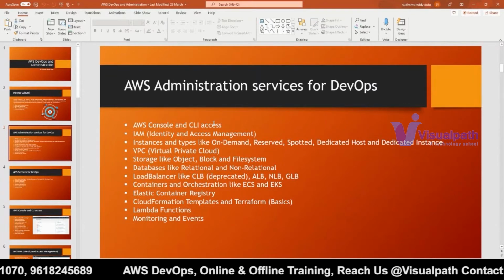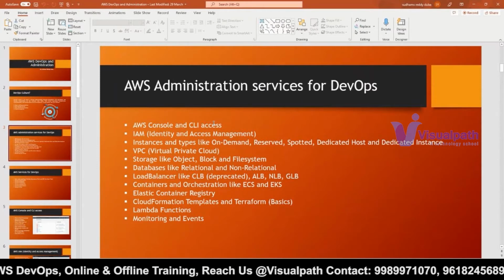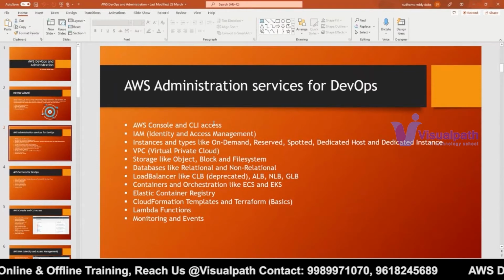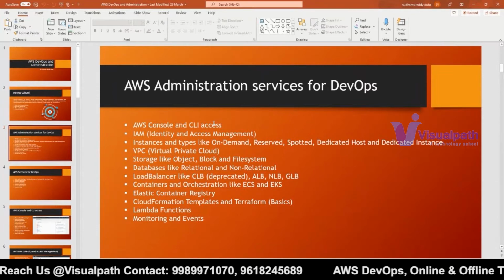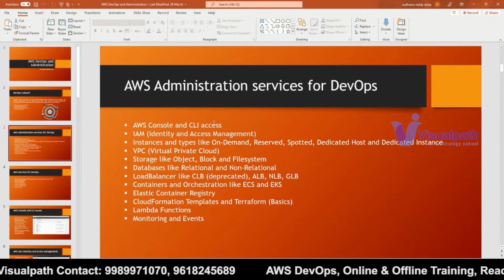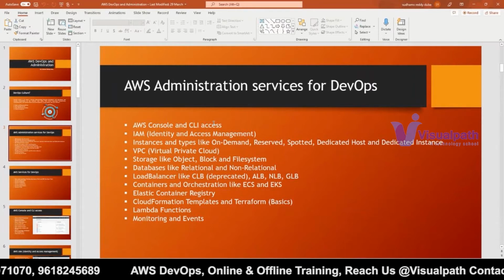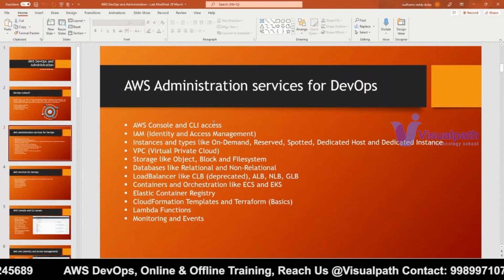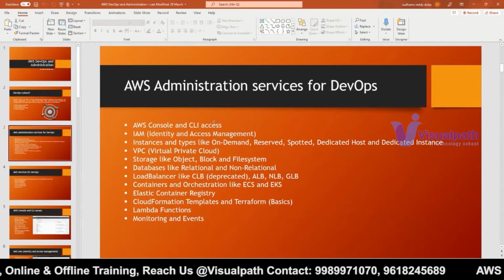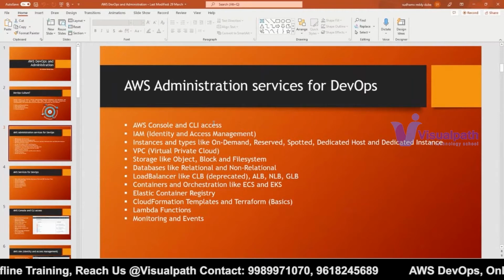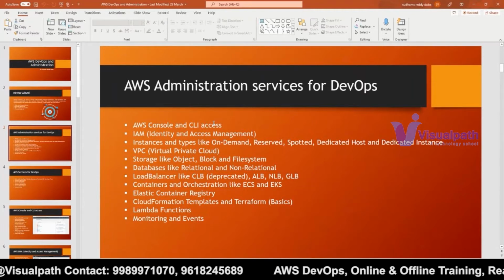There is a non-structured format, which is called a non-relational database. So we have CosmosDB and MongoDB. These are examples of non-relational databases. So we have to understand what relational and non-relational databases are. Then you will understand in what situations you have to use which services. In all cases you cannot use the RDS service in AWS. Sometimes we have to use a different service according to our application requirement. So you have to understand this.